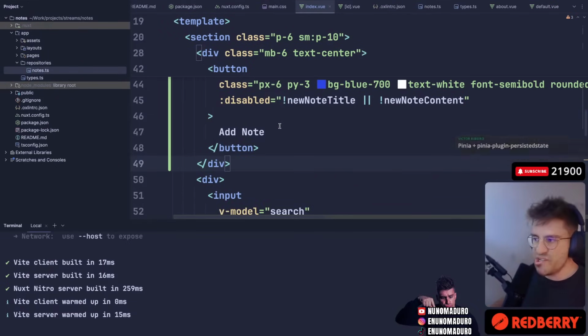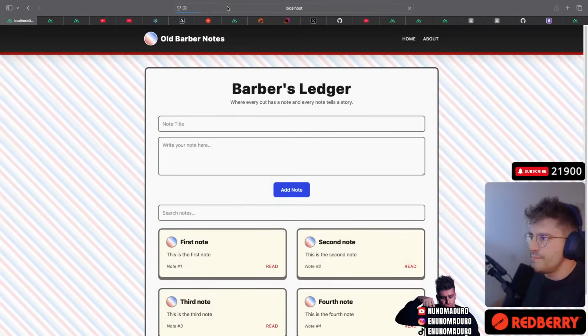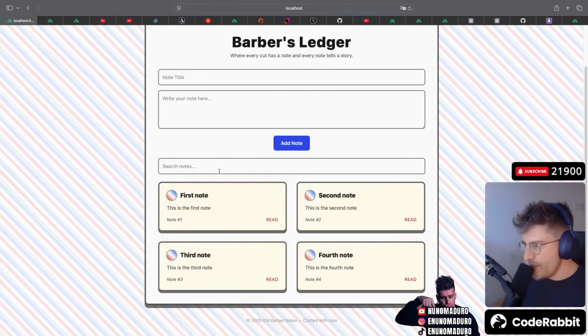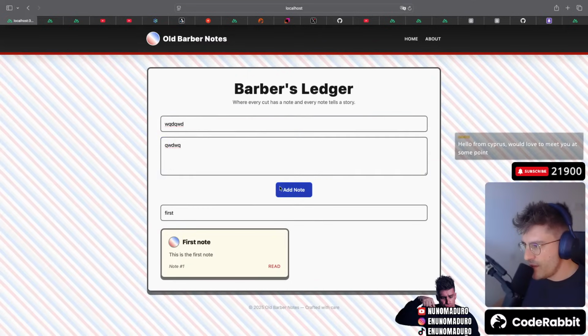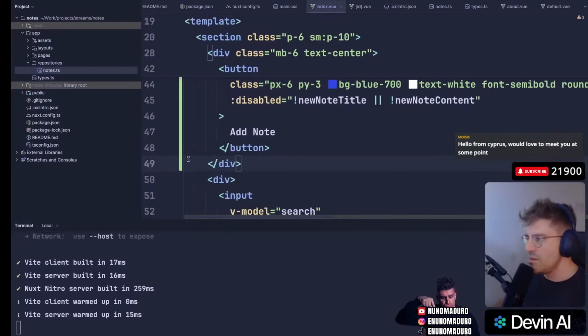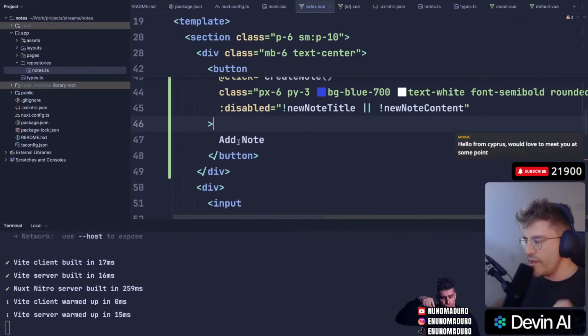Potentially. All right, we have this working now. We do. Here we go. So we can search nodes just below, and we can add nodes right here. Obviously, it's doing nothing at the moment. It's doing nothing, as you guys can see. I click on add node, it's doing literally nothing. So what can we do? We can create those nodes.